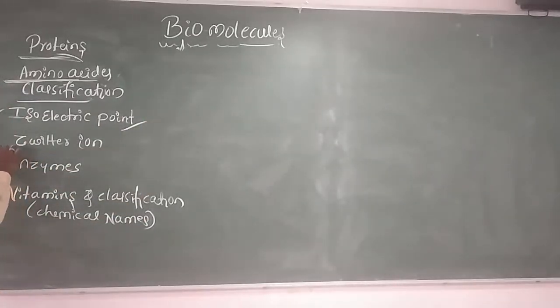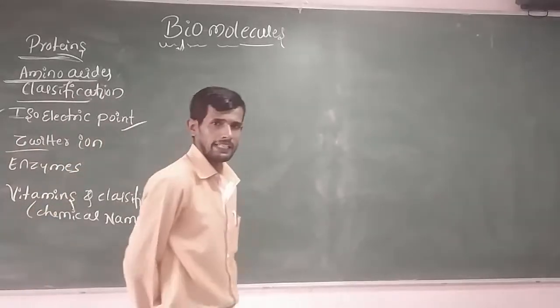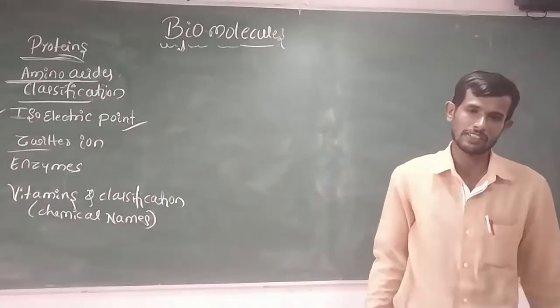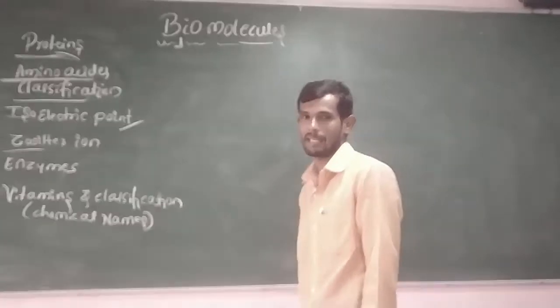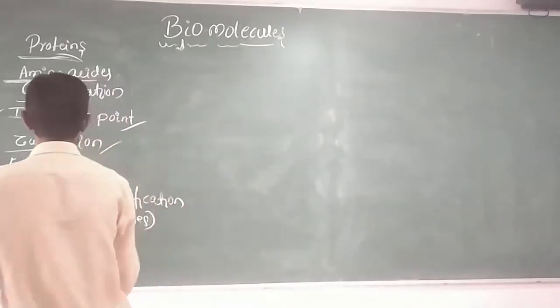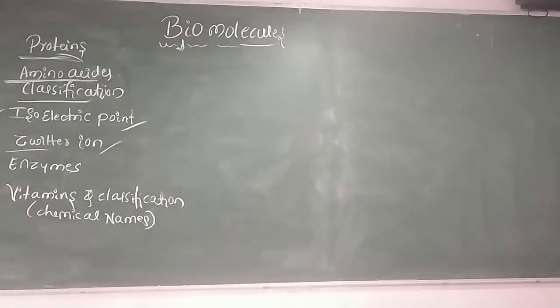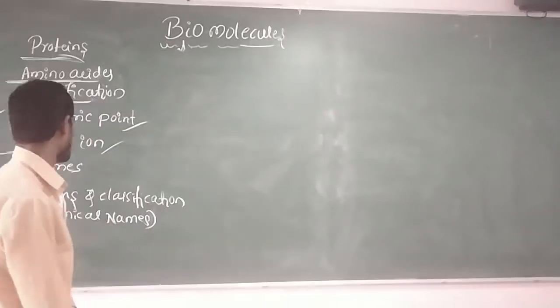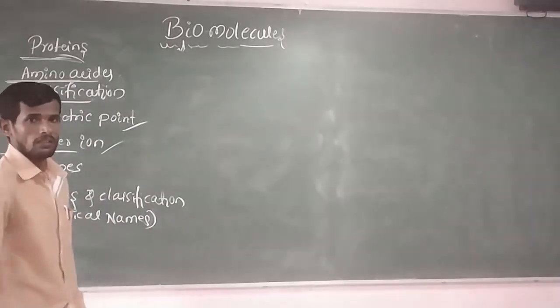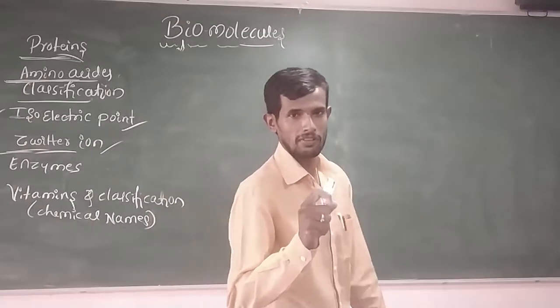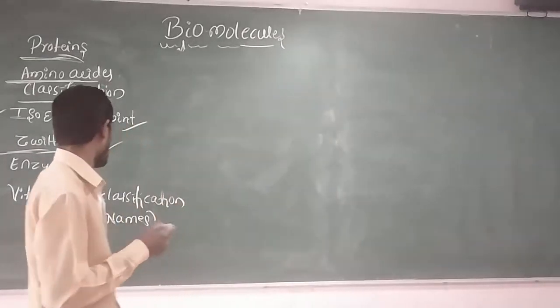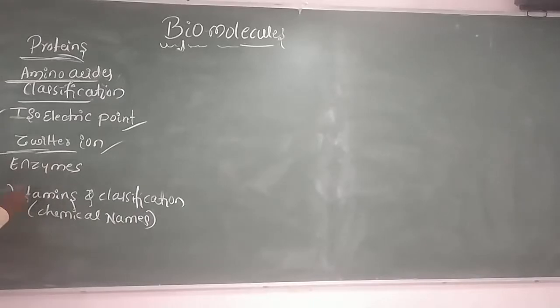Remember. Next one is the zwitter ion. In an aqueous solution, amino acids exist as a dipolar ion, called a zwitter ion. Remember, and go through some examples also, very important. What is a zwitter ion? In an aqueous solution, our amino acids exist as a dipolar ion called a zwitter ion.